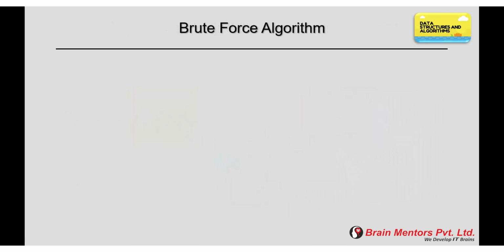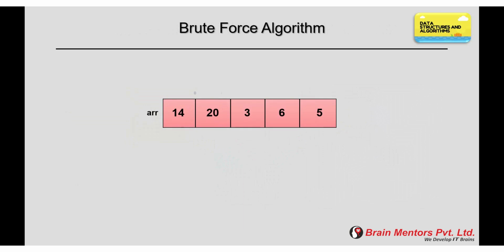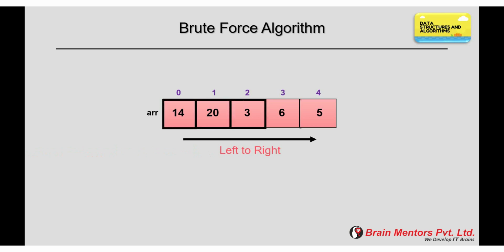First is brute force algorithm. As you can see, we have an array of size 5. In this approach, we can traverse the array from left to right and pick each element one by one and check with all its right side elements of the array, to see whether it is greater than its right side elements or not. Those that are greater than their right side elements become the leaders of this given array. The rightmost element is always a leader because there is no element to the right side. So the leaders of this given array are 26 and 5.